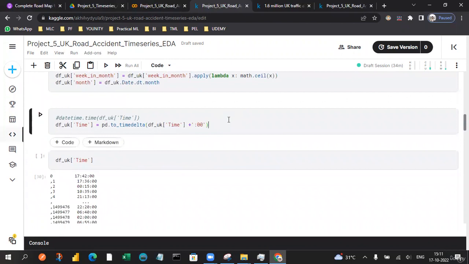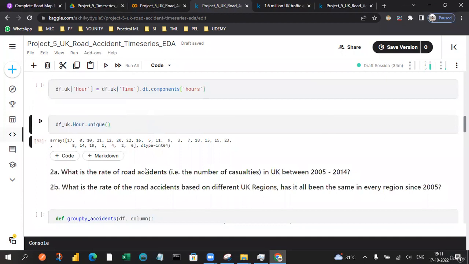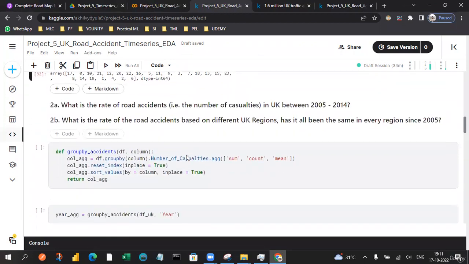So let's also figure out the timestamp, also converting it into the time delta format so that we will eventually get these kinds of time formats. And along with the hours, we're going to extract them by using the time so that eventually we will get the hours also. So let's see how that is going to be helpful in terms of the other questions.